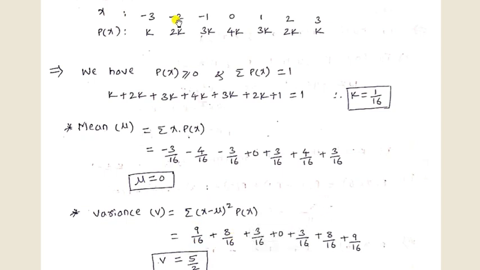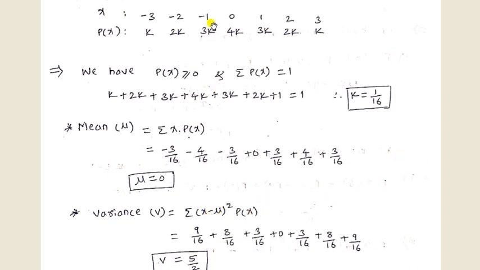Then plus the second term, x value is -2. So (-2 minus 0) square, that is 4, so plus 4 into p of x. So p of x is 2 by 16, which gives 8 divided by 16.